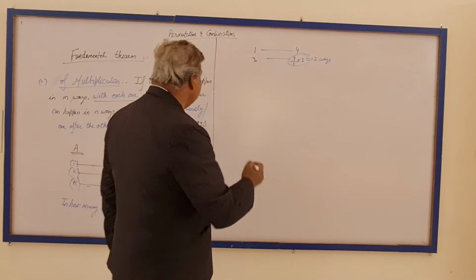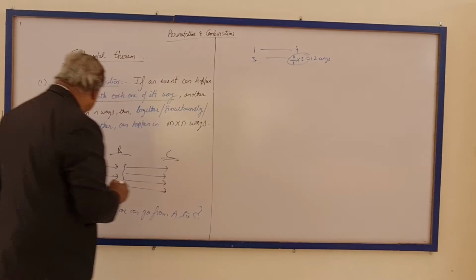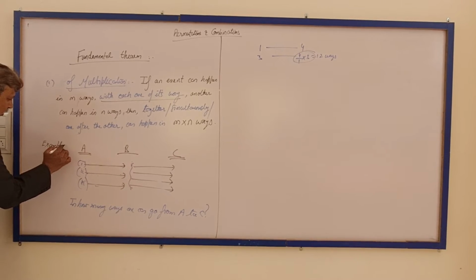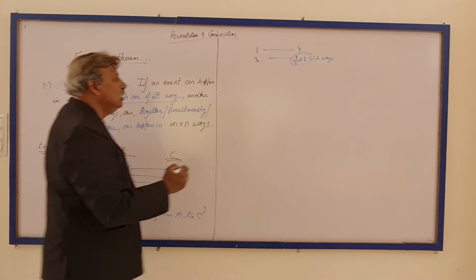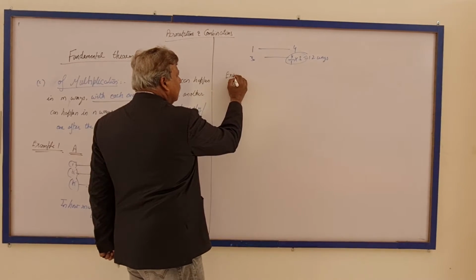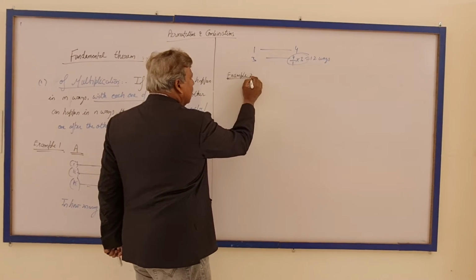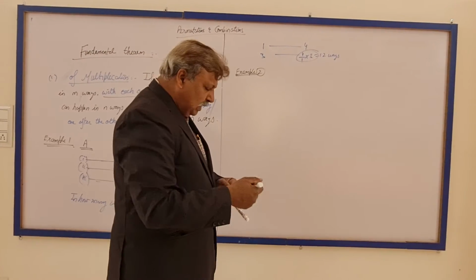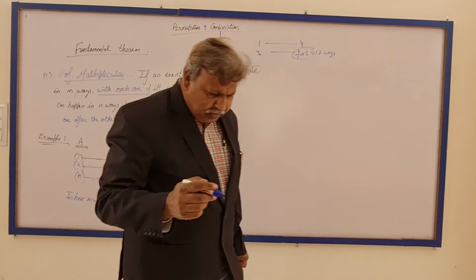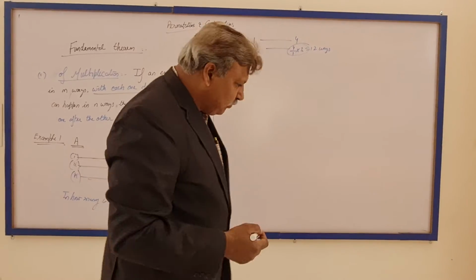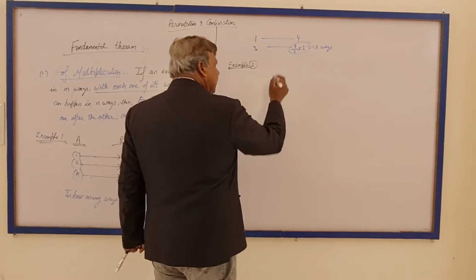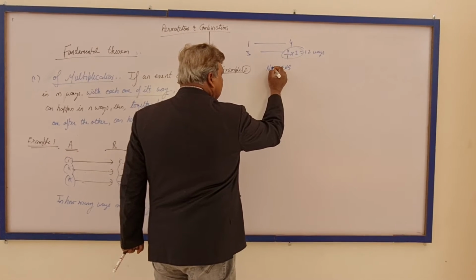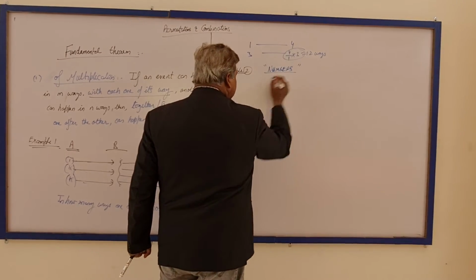Now, why I was emphasizing upon with each one of its ways, this will become apparent if I take up another example. That was example 1. Then I'll explain to you example 2. Example 2 is based on numbers.